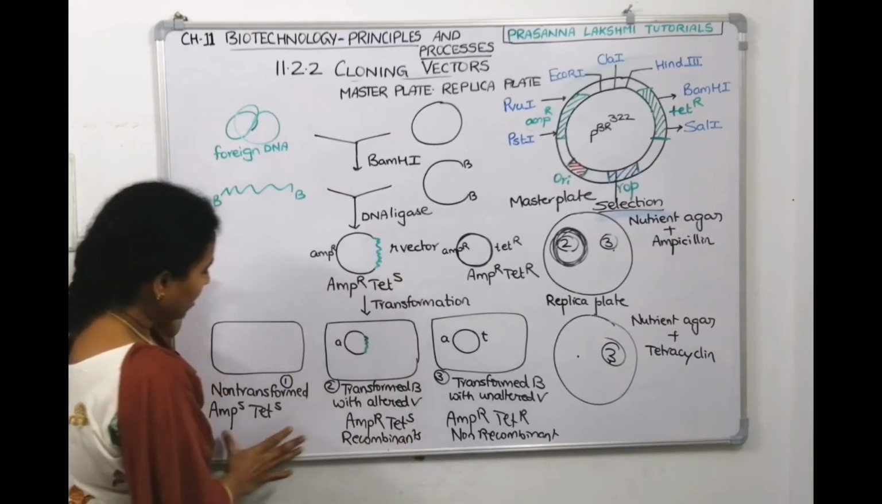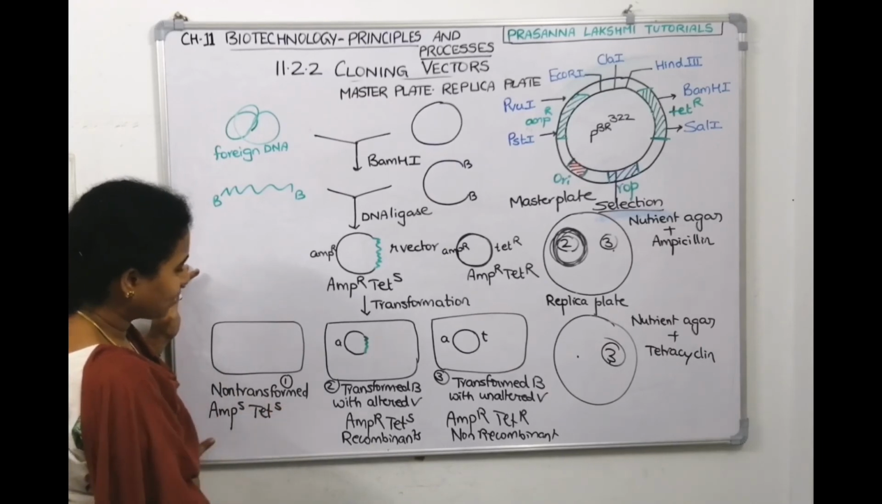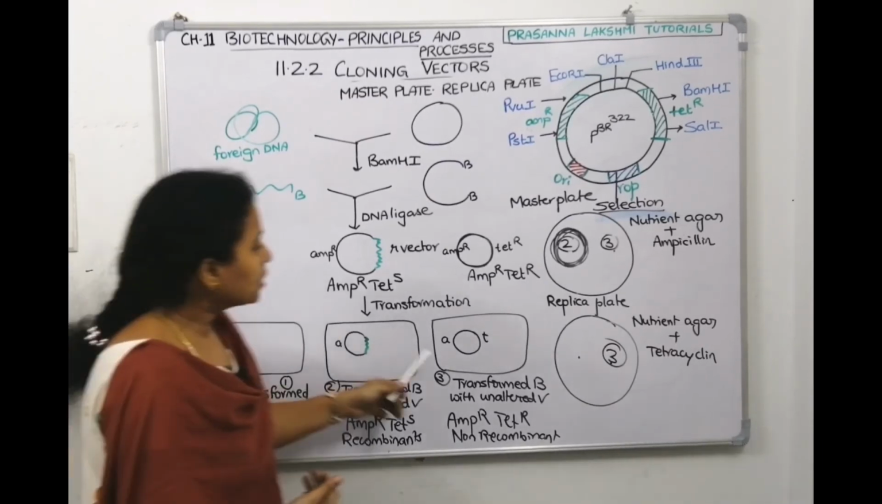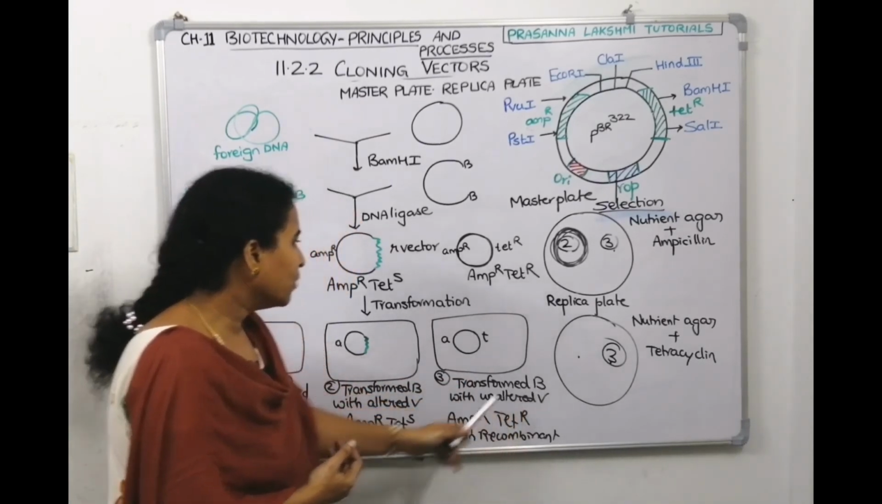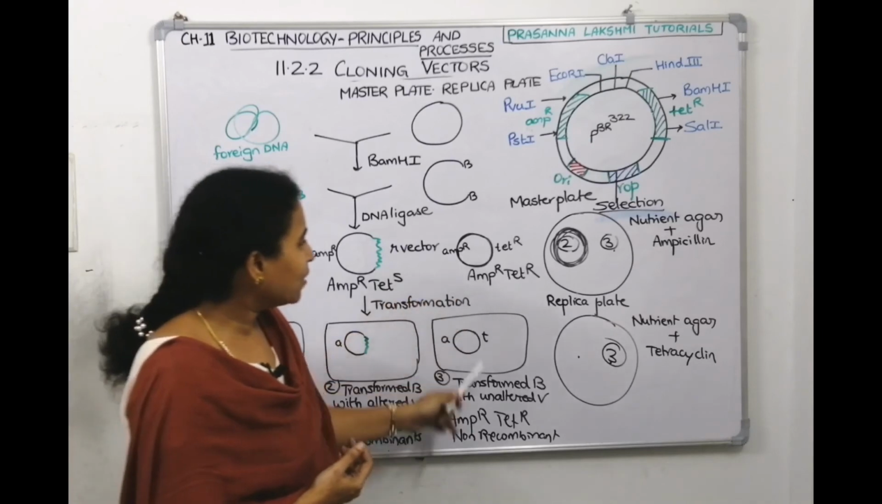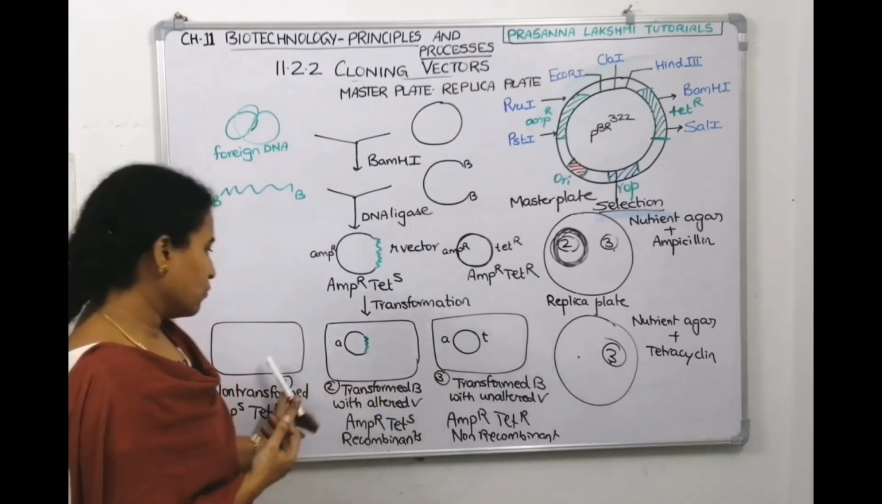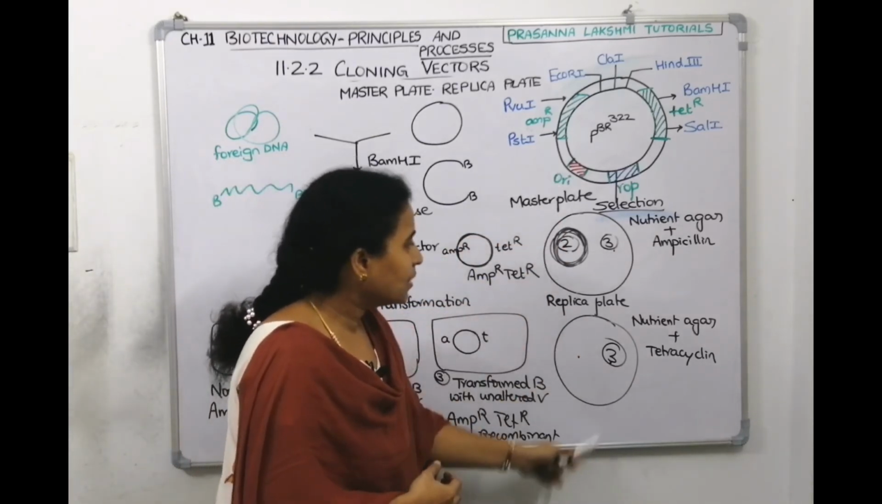It took it. This is a lazy bacteria. It did not participate in transformation. It's a non-transformed bacteria, so it will not have resistance for both the genes. This one, an unlucky bacteria, participated in transformation, but it couldn't take this one. It took the vector in which both the genes are there. So we don't want this, we don't want this, we want only this. For that, we need to do selection in this manner.